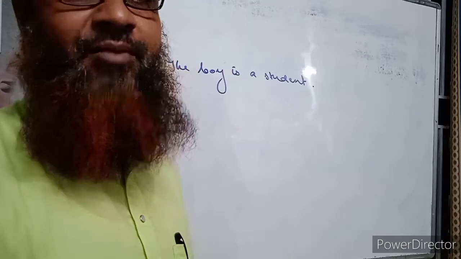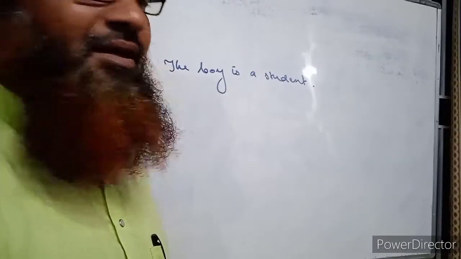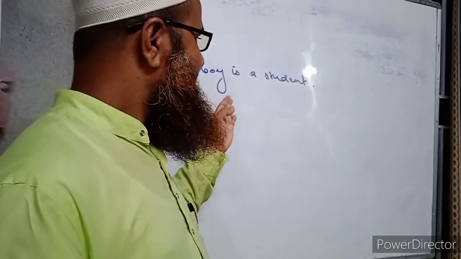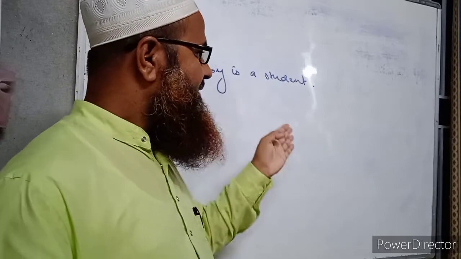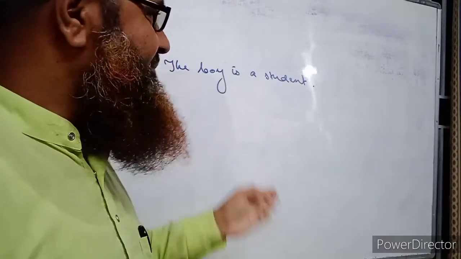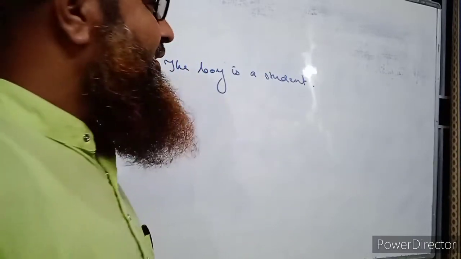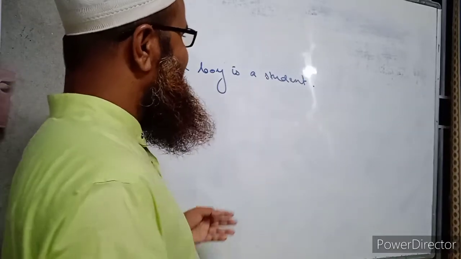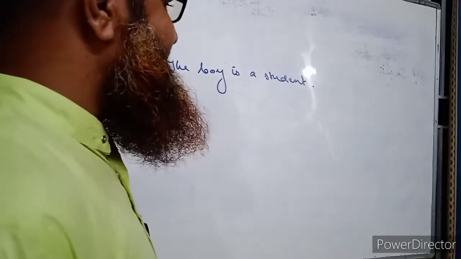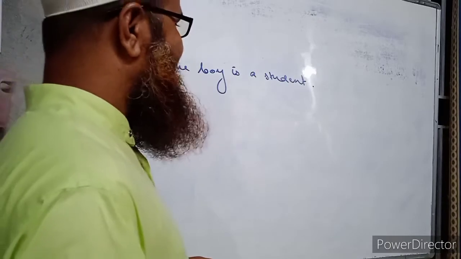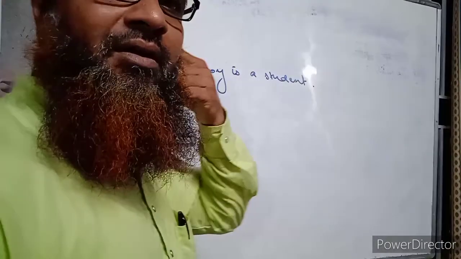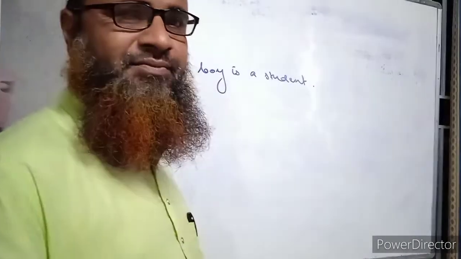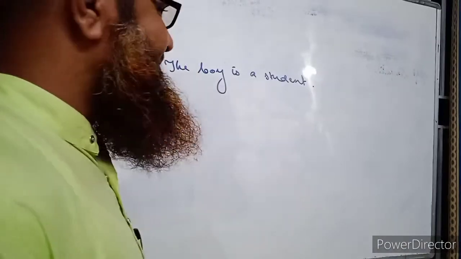And how is it possible? If we want to transform a sentence from an assertive to interrogative, then we have to see whether there is an auxiliary verb in the sentence, or an anomalous finite, or a helping verb.